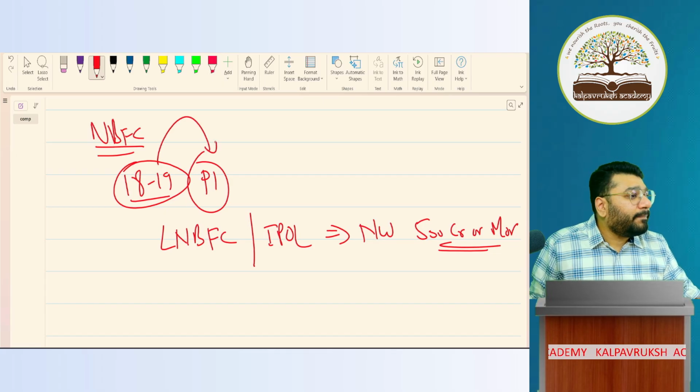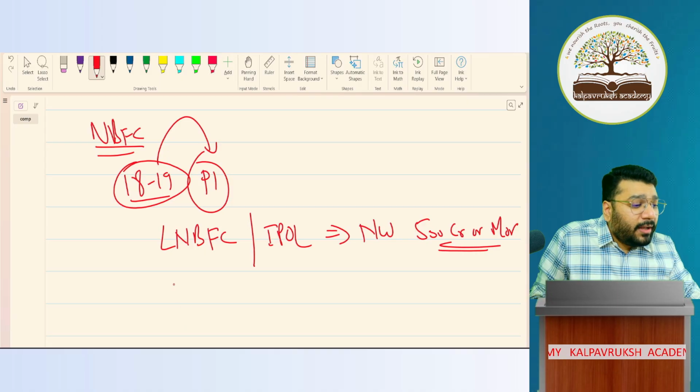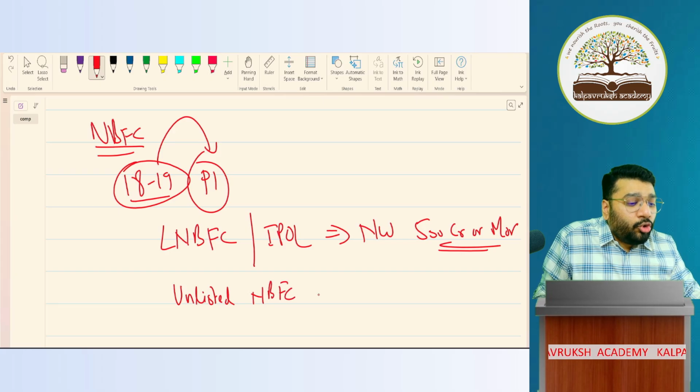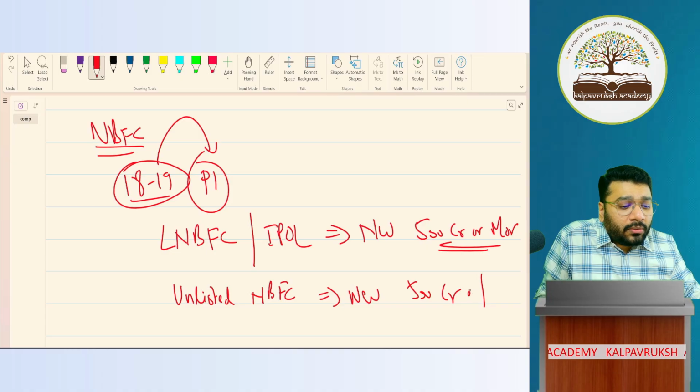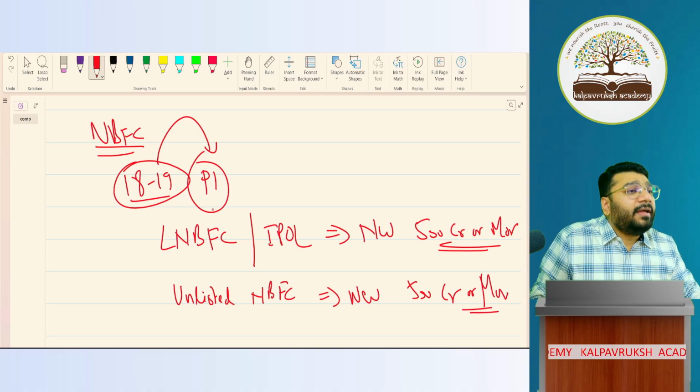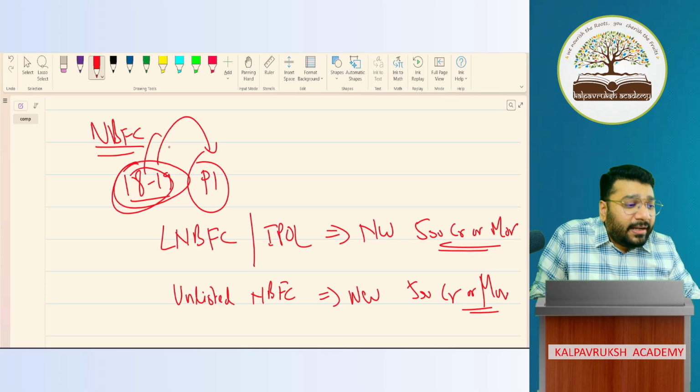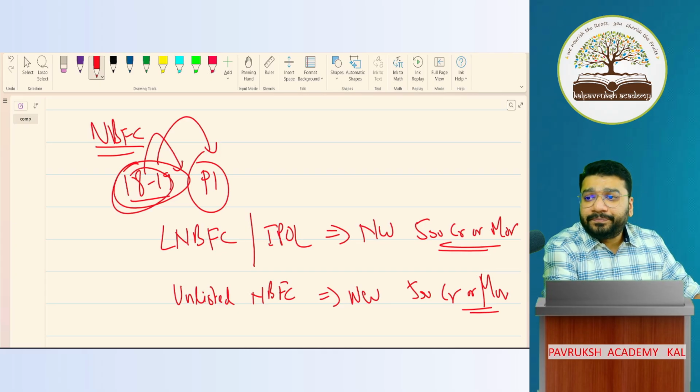Got it? Not got it? Then comes the second point: unlisted NBFCs whose net worth is 500 crore or more also have to apply Ind-AS in the financial year 18-19 under phase 1. Any problem? No problem.